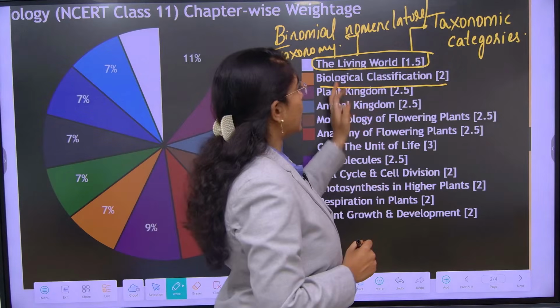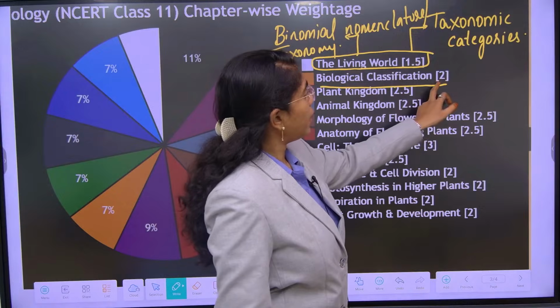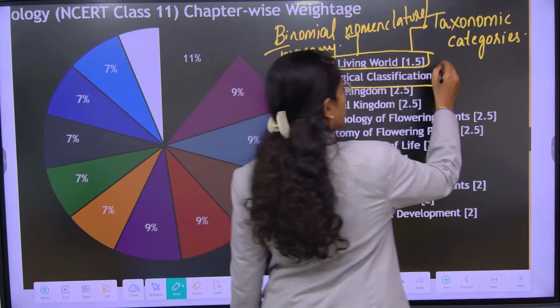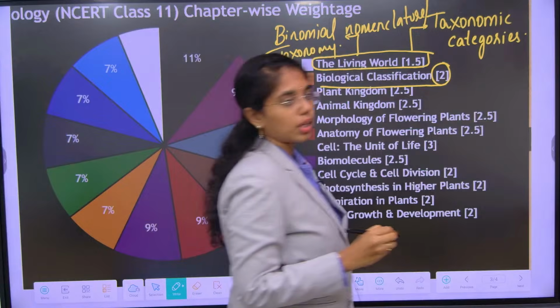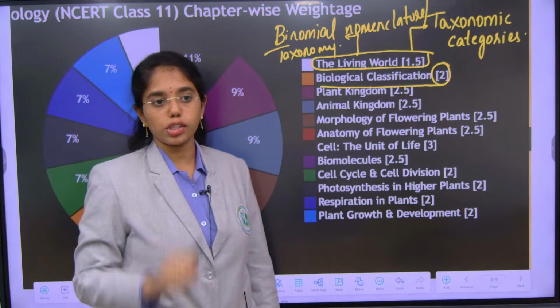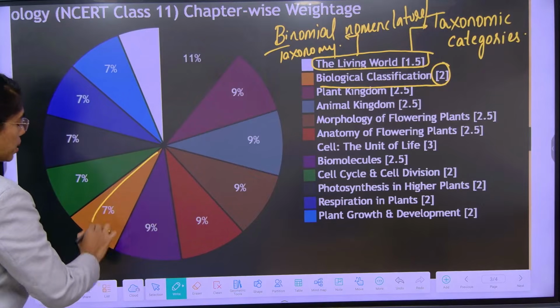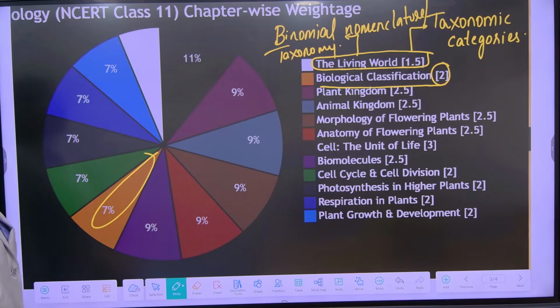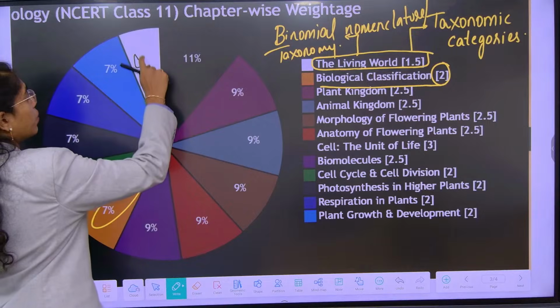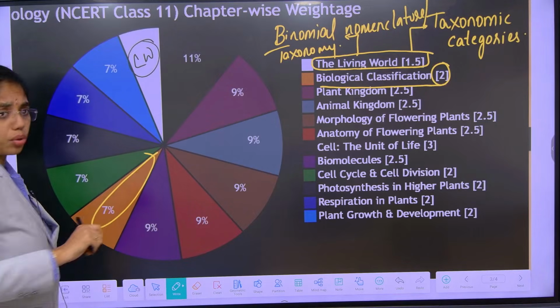So those are the areas you have to focus on. Every year you may get either 1 or 2 questions from biological classification, and it has 7% weightage.